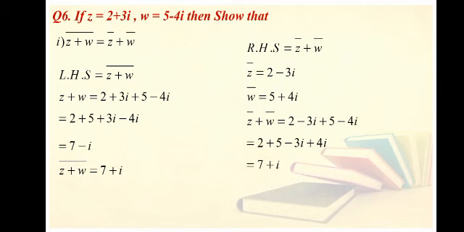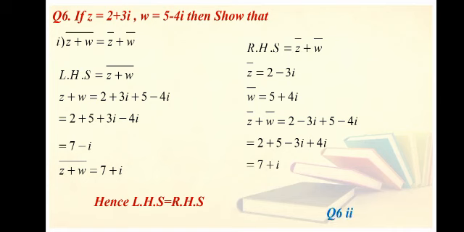Considering the right hand side, now here it is written z naught plus w naught. First of all, you will take z naught and w naught. Z naught is equal to 2 minus 3 iota and w naught is equal to 5 plus 4 iota. So replace the values in the equation of right hand side. It will become 2 minus 3 iota plus 5 minus 4 iota. 2 plus 5 is 7, minus 3 plus 4 iota is equal to plus iota. So 7 plus iota and 7 plus iota are same. So hence left hand side is equal to right hand side.